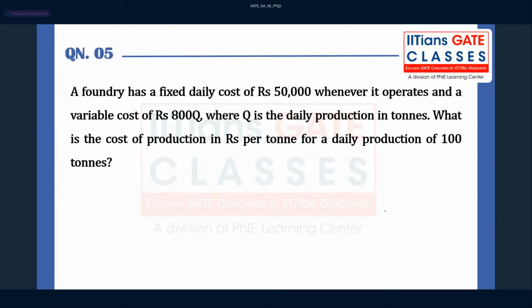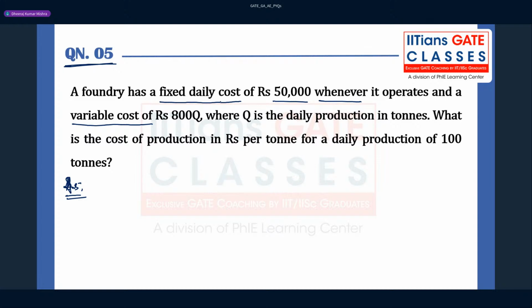Fine. Let us take question number 5. So this is an 80 question. A foundry has a fixed daily cost of 50,000 rupees whenever it operates, and a variable cost. So there are different kinds of cost. We have also discussed in our classroom sessions, when I was talking about profit and loss, different types of costs, like fixed cost, variable cost. There are many kinds of costs, right?